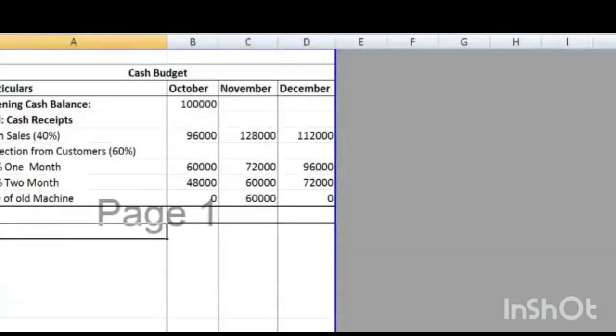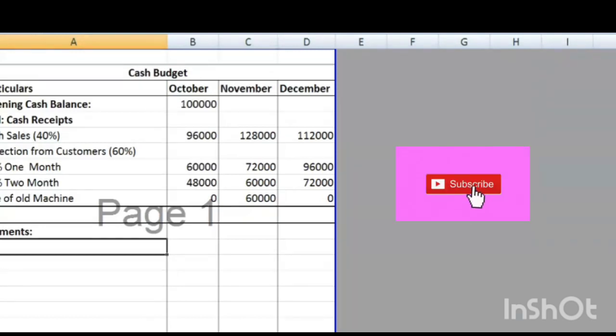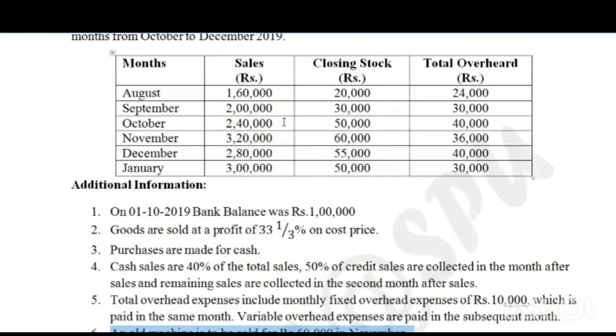Now, the second part is payments. So here give the title payments. Now, in payments, the first payment is purchase. You know that. But the purchase is not given in the example. You can see this question. Here, sales is given, closing stock is given, and overhead is given. But there are no purchase related figures given. So we are required to calculate the purchase.